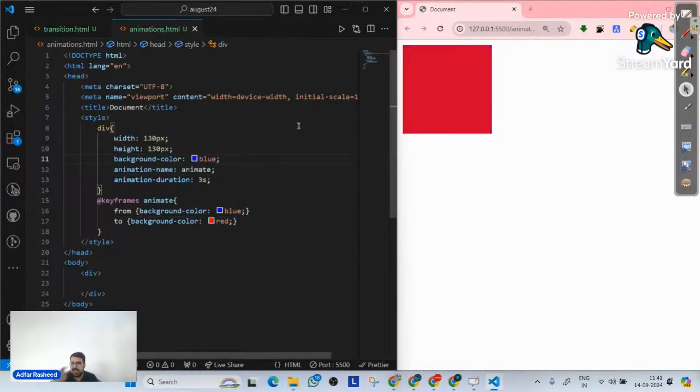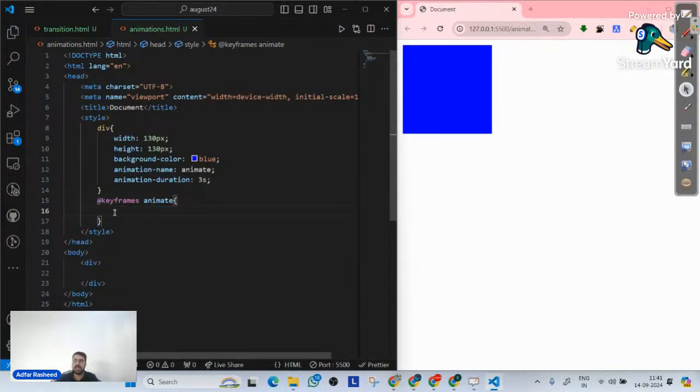So now we can clearly see it goes immediately to red and then comes back to blue immediately. But we don't use this kind of syntax very often. Why? Because this will allow you only two types of syntaxes. At zeroth time, what it should do, and at the last 100% of time, what it should do. But there's a better way of implementing our animations. What is that? The better way of writing animation is we will simply add 0%.